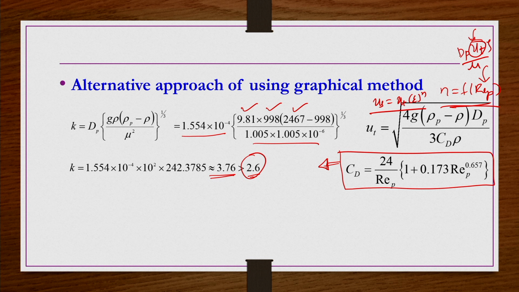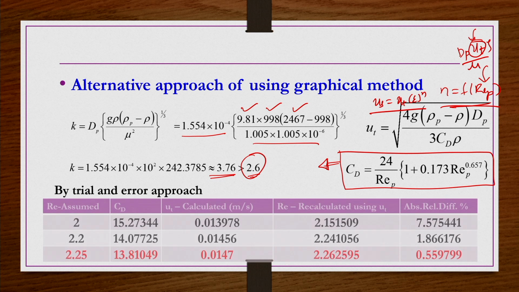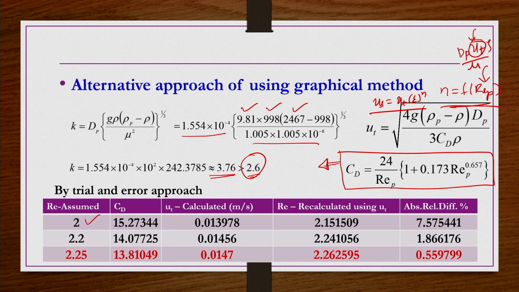The CD value by this correlation and the CD value from the graph would be almost close to each other. Okay, this correlation is known as the Schiller-Neumann correlation for the drag coefficient of single spherical particles settling in Newtonian fluids. That is matching very well with experimental values. But now, in the trial and error approach, you assume one REP value. From this correlation you calculate CD, and then the corresponding U velocity you have to find out.